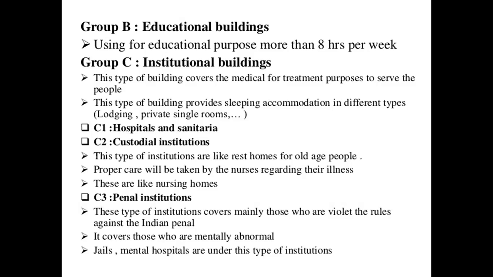Next, the third subclassification is penal institutions. Coming under law, these are called jails, or mental hospitals also come under this category, penal institutions. This type of institution covers mainly those who violate the rules against the Indian Penal Code. It also covers those who are mentally abnormal. Penal institutions, examples are jails and mental hospitals.